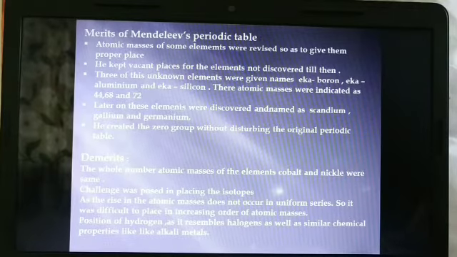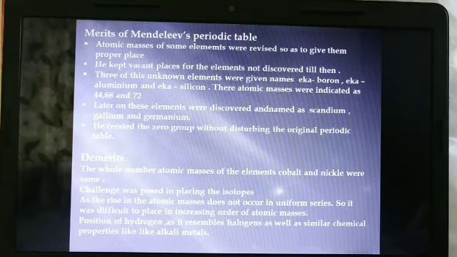Demerits. What demerits? There were some faults there in his table. What faults were there? The whole number atomic masses of elements cobalt and nickel were given the same place. There was a challenge of isotopes. You know, isotopes of many elements have different atomic masses. So here they have come, he has found many isotopes also of some elements. So whether to give isotopes another place or the same place, that was a confusion there.